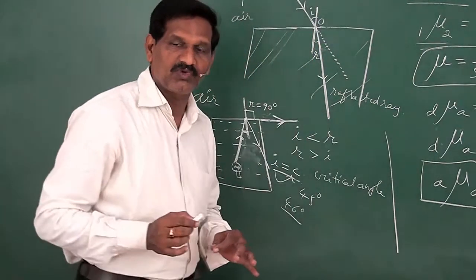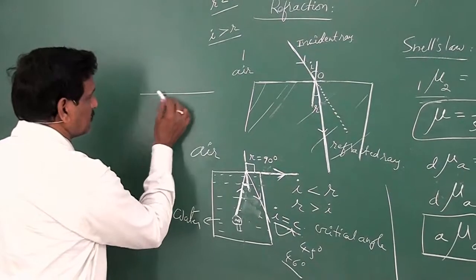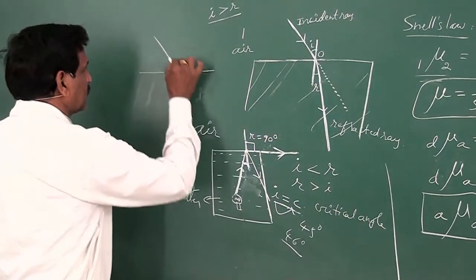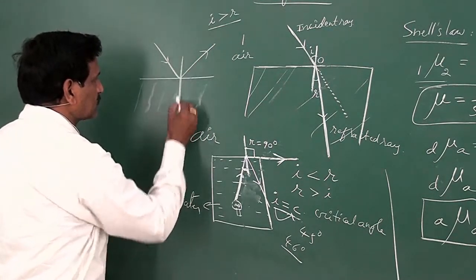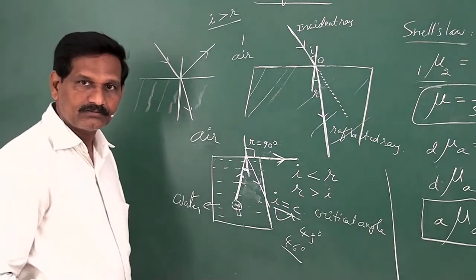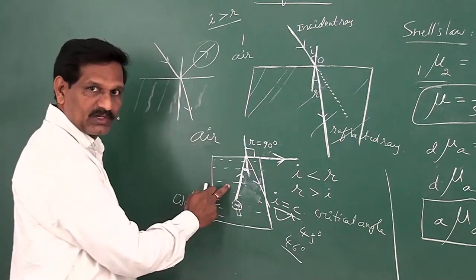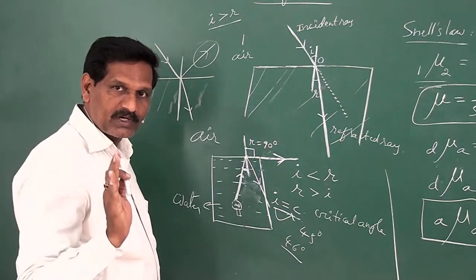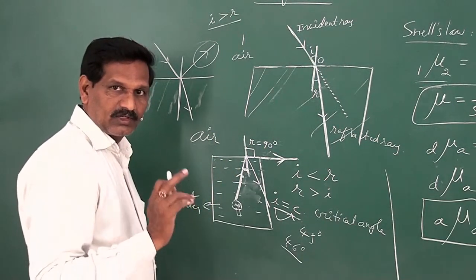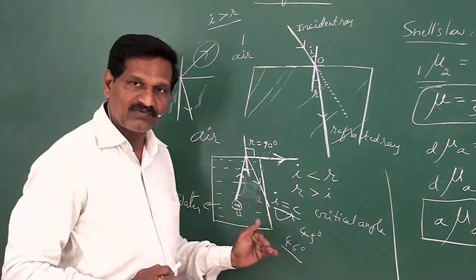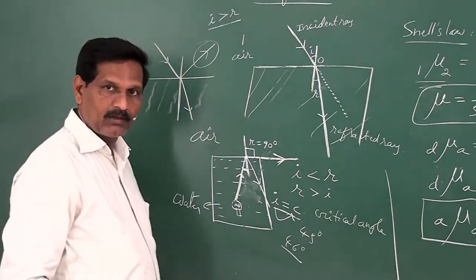There is a small difference between this type of reflection and a normal reflection. If you take a transparent surface like glass, then the light ray strikes the surface, part of it is reflected and the remaining part is refracted into the glass. This is partial reflection. But in this particular case, the first condition is that total internal reflection is possible only when the light ray propagates from denser to the rarer medium.